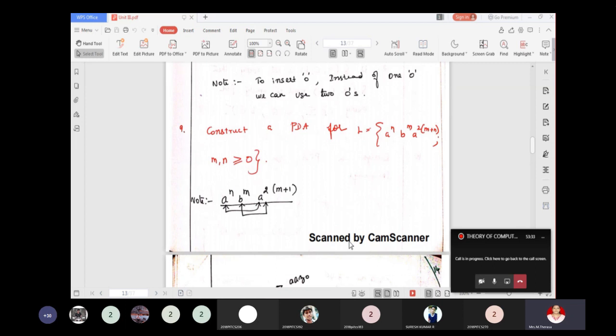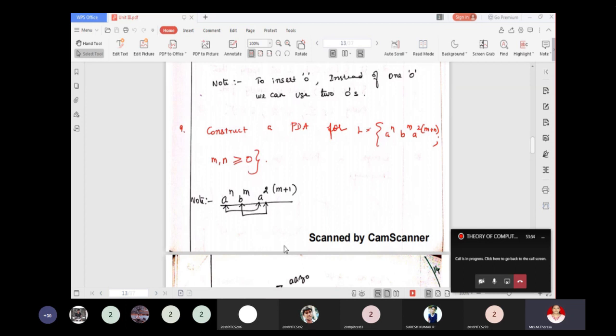Next, construct a PDA for L equal to A power n, B power m, A power 2 into m plus n. That is, n number of A's followed by m number of B's followed by 2 into m plus n number of A's.